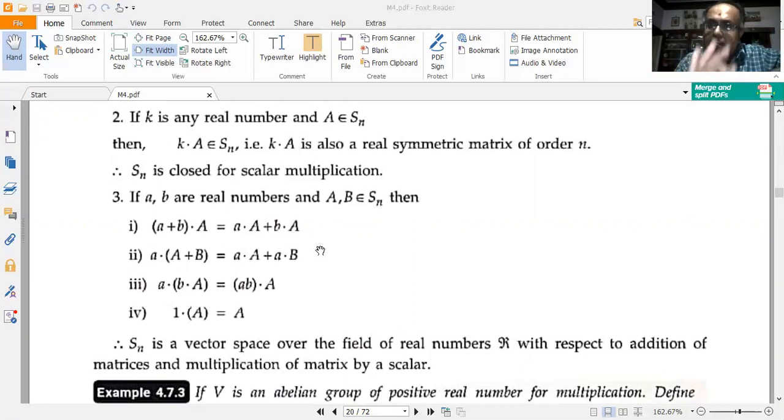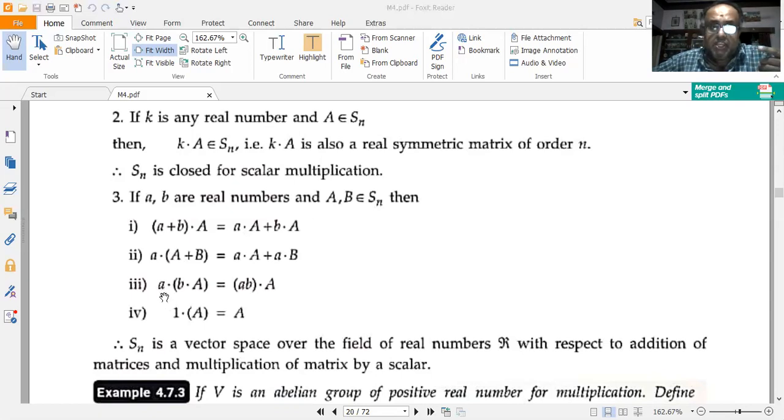But I should treat that they are real numbers as per the condition for the vector space that must be satisfied. Now, if I consider a and b as the real numbers in the given problem, then a into capital A plus B is equal to a into capital A plus a into capital B. Okay. So scalar distributive law is also satisfied. So scalar associative law, that also should be satisfied.